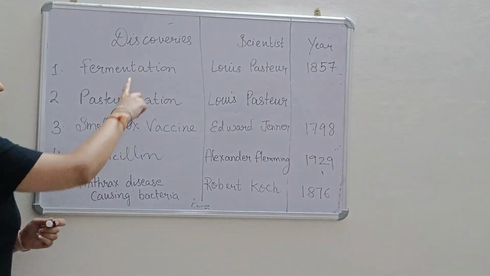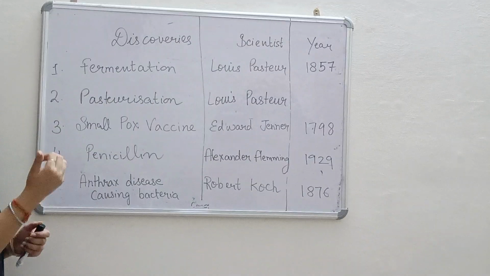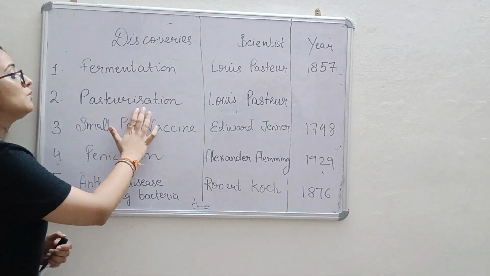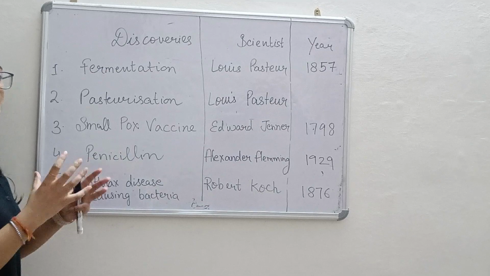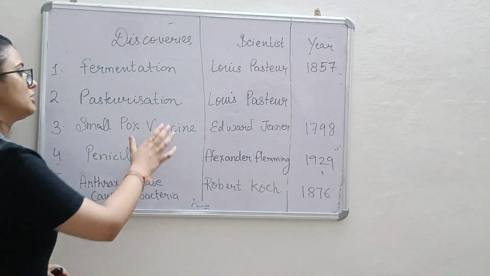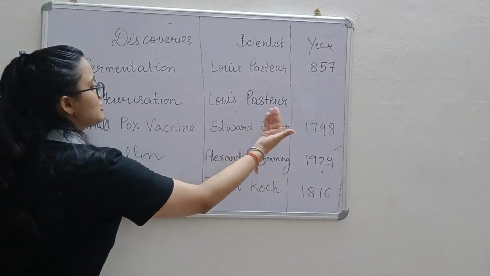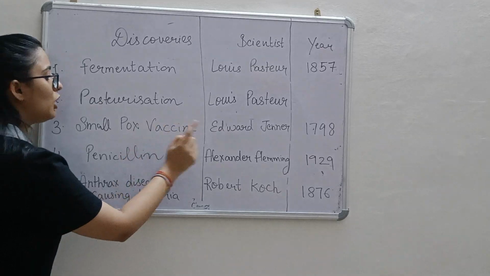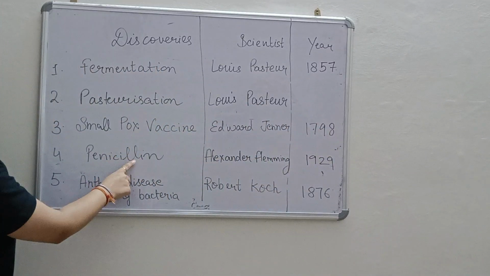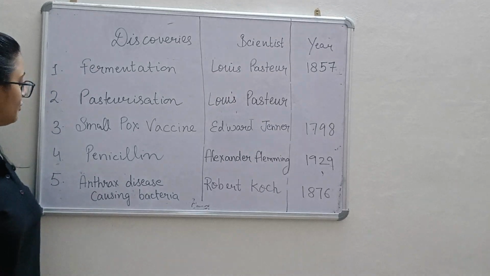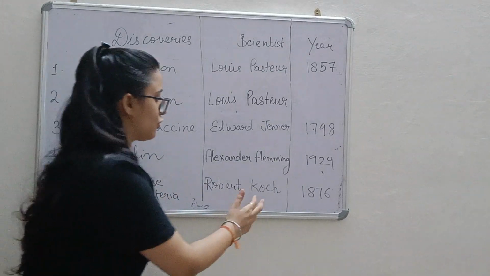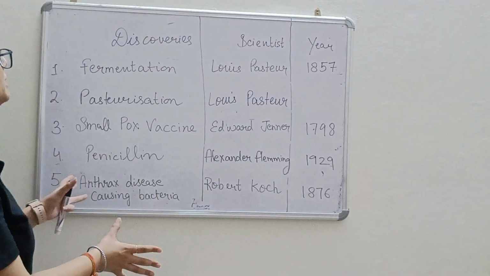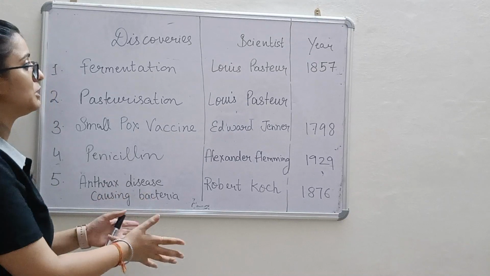And two are the same, fermentation and pasteurization. What is fermentation? Converting sugar into alcohol. Pasteurization is a preservation technique in which we preserve milk by first heating it and then suddenly cooling it. So this is what we call pasteurization. From pasteurization you can remember that Pasteur comes in both. Fermentation and pasteurization have the same scientist. Smallpox, Edward Jenner, 1798. Penicillin, Alexander Fleming, this was a chance discovery. Anthrax disease causing bacteria, Robert Koch, 1876. So these are the few discoveries with the scientist and the year as per your NCERT.